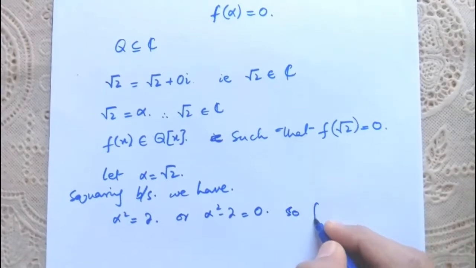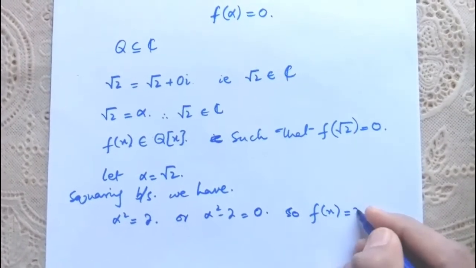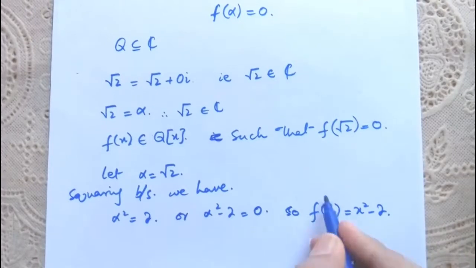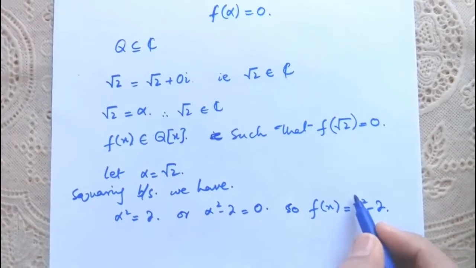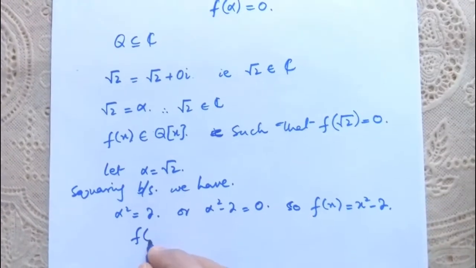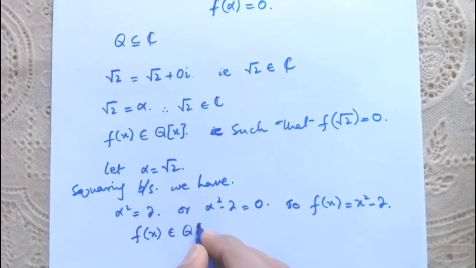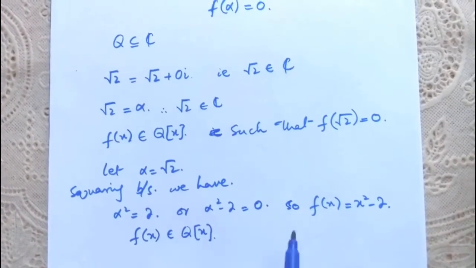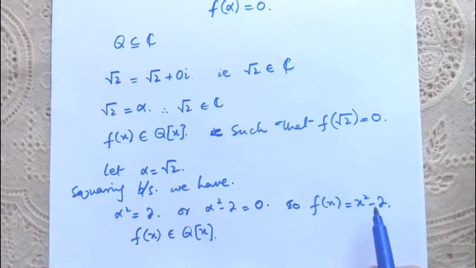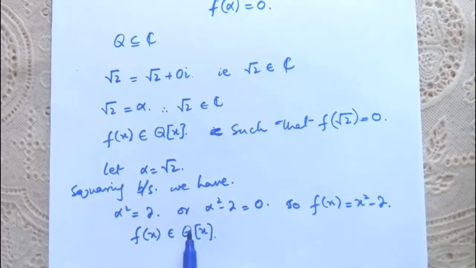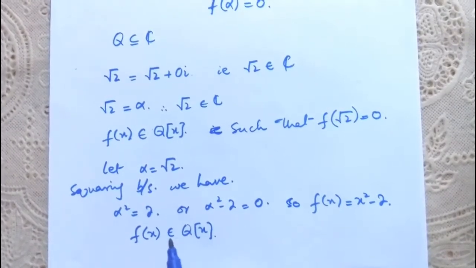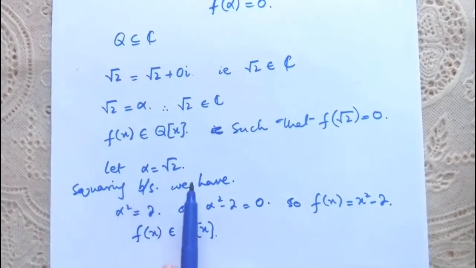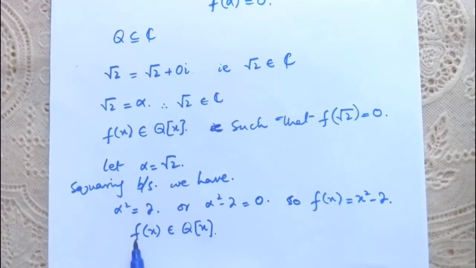So f of x is equal to x square minus 2 is a polynomial whose root is radical 2, and this polynomial f of x belongs to the ring of polynomials Q[x] because the coefficients and constant of this polynomial belong to rational numbers, right? So f of x belongs to Q[x], and alpha is equal to radical 2 is a root of this polynomial f of x.